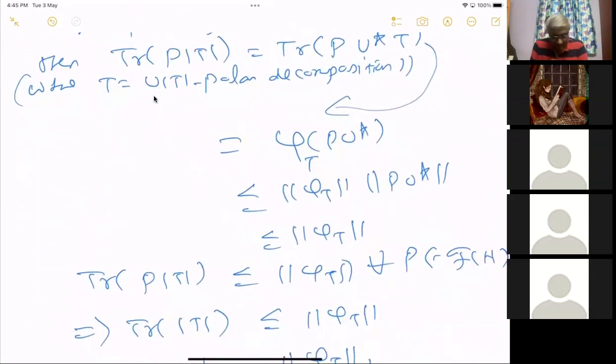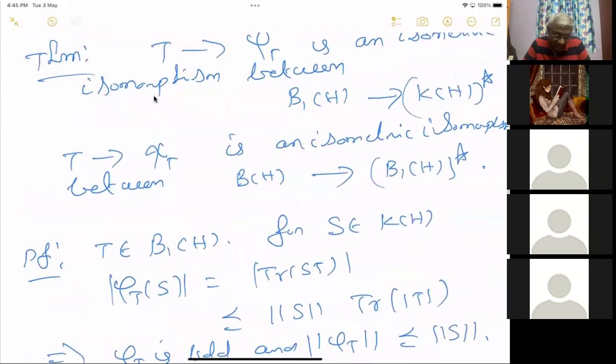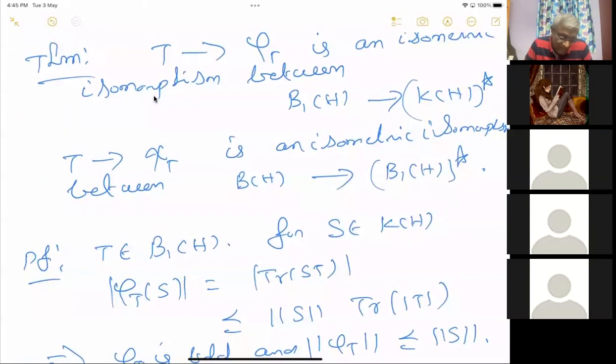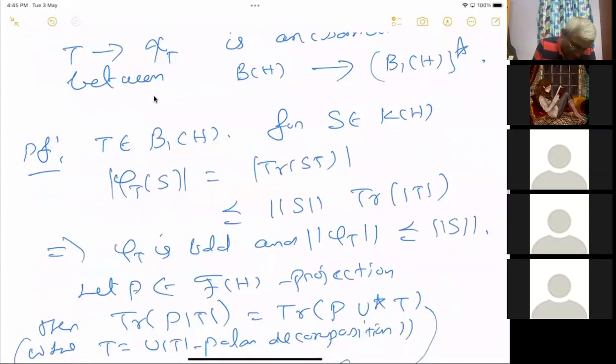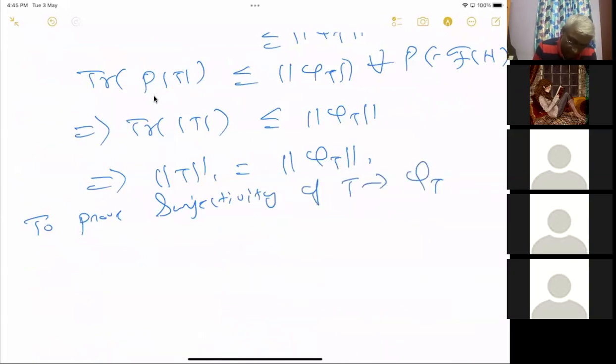So what is next? Now we want to prove it's surjective. We have proved we have a map defined between trace class operators taking values in K(H)*. Every operator T in trace class, we have defined a linear functional on K(H), and we have shown that it preserves norm. All we have to prove is that this association, T going to phi_T, this map, is surjective.